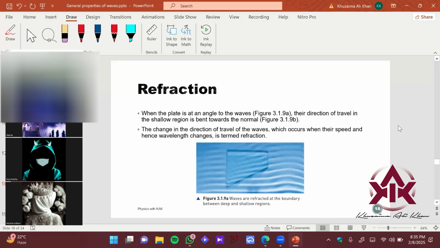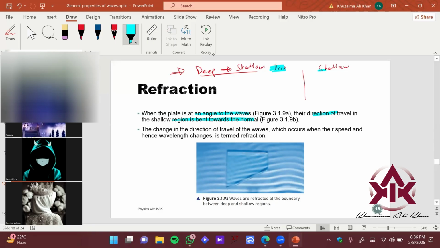Here we have kept a sort of trapezoid glass, okay? So what is happening over here? You can see that when the plate is at an angle to the waves, the direction of travel in the shallow region is bent towards the normal, right? That's what we have discussed here. I had asked, let's say, if it goes from deeper to shallow region, okay? Let's say this is the shallow region over here, okay, and this is the deeper region over here. Let me just mark this out.